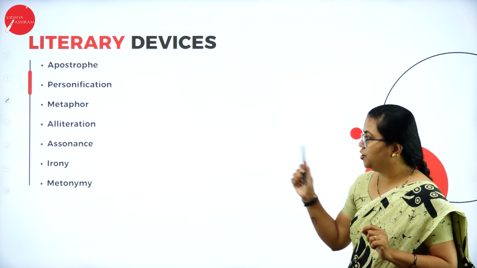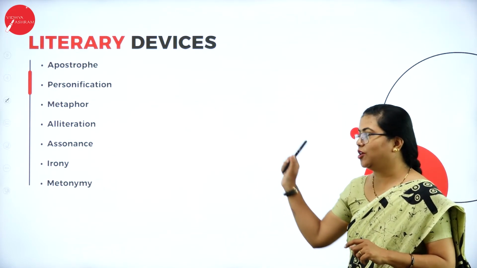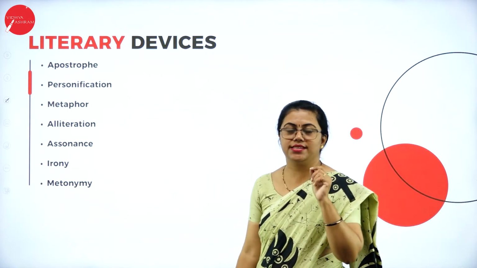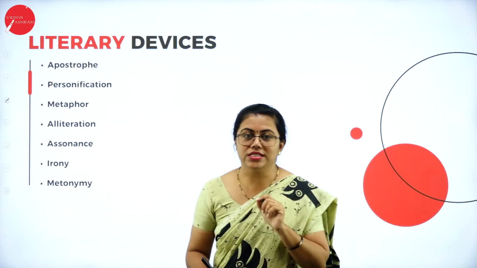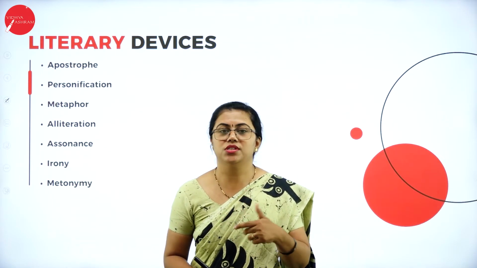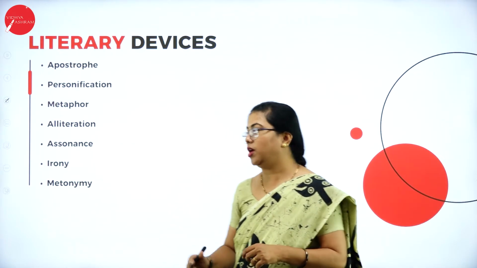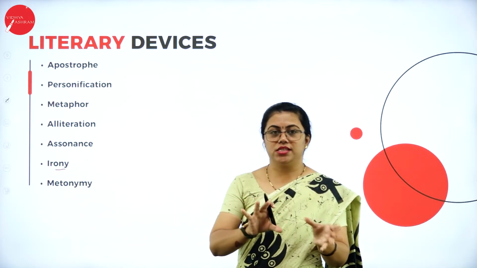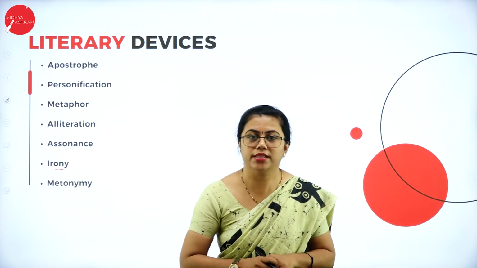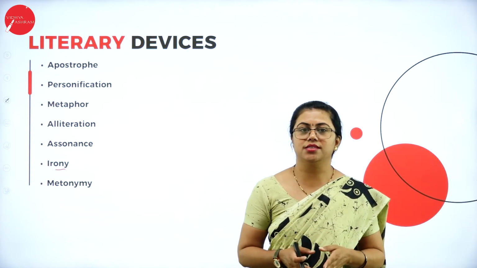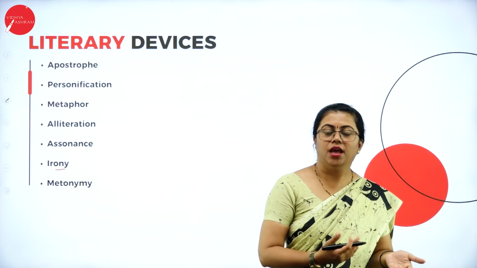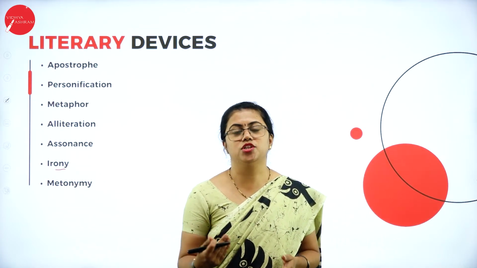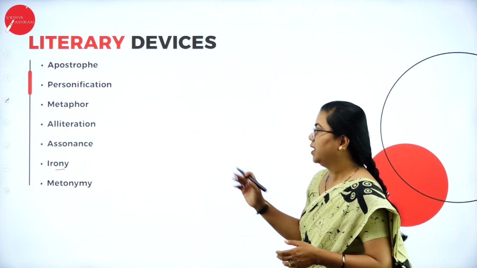Make sure you look for alliterations in the poem, because I don't want to go back to the previous slides now. Then we have assonance. Assonance is repetition of vowel sounds, A, E, I, O, U. If those sounds are repeated, it is called assonance. Then we have irony. Irony is paradoxical situations put together in a sentence. He talks about death as mighty, and at the same time he tells it not to be proud. So there is irony.